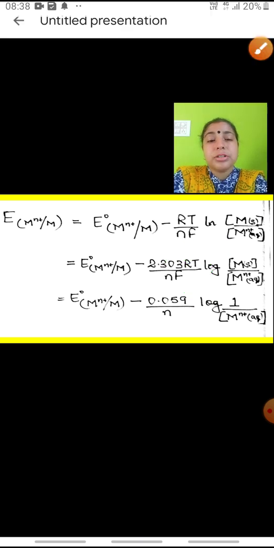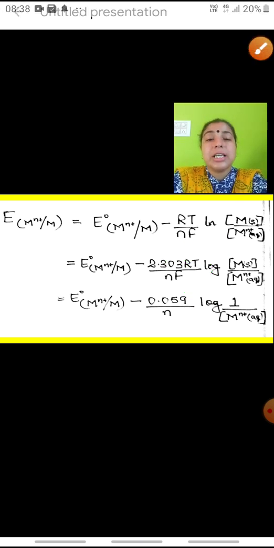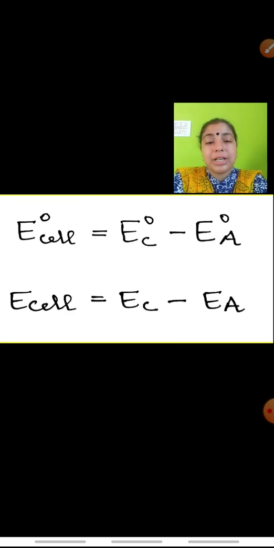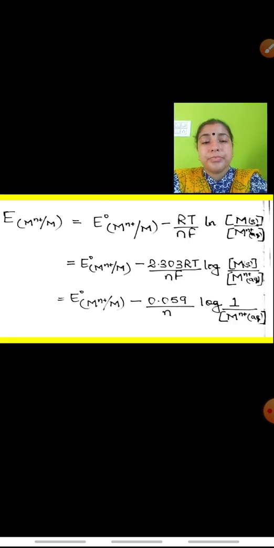Solving all these, we get 0.059. So, the formula now becomes E of M n positive slash M is equal to E naught of M n positive slash M minus 0.059 upon n log of the concentration taken in the solid form, which is taken as 1, and the concentration taken in the aqueous form, which is taken as M n positive in the aqueous state.